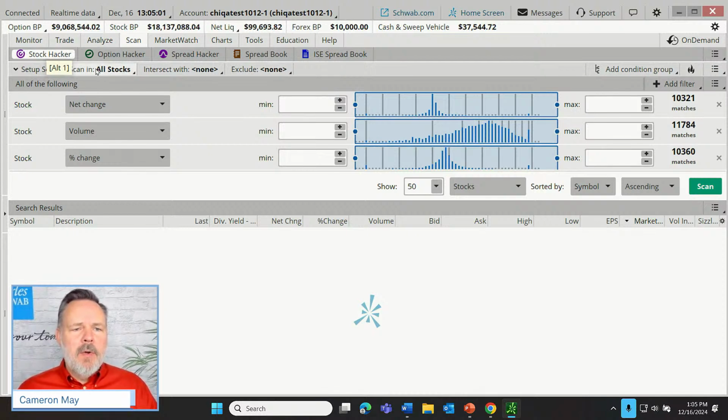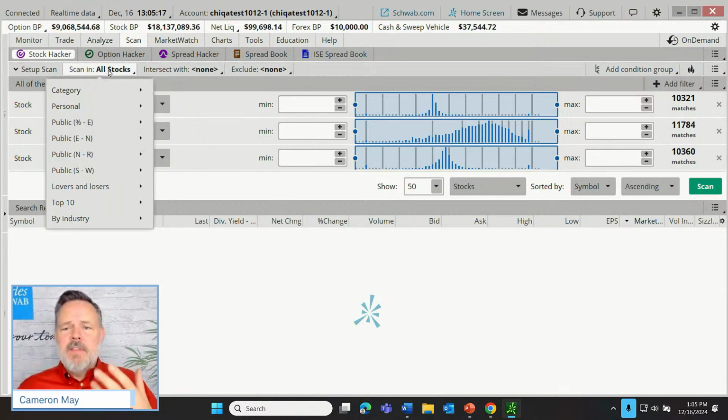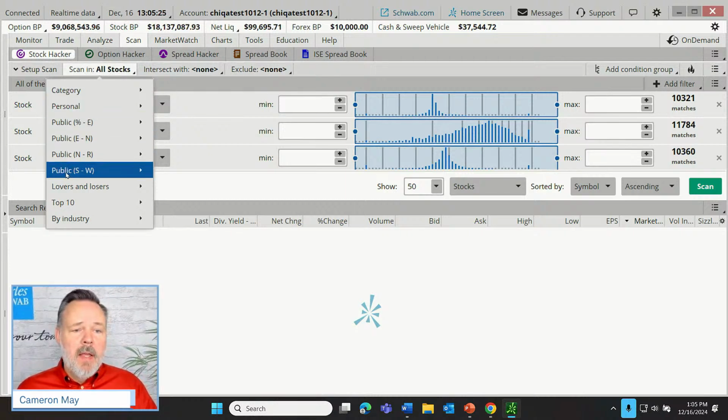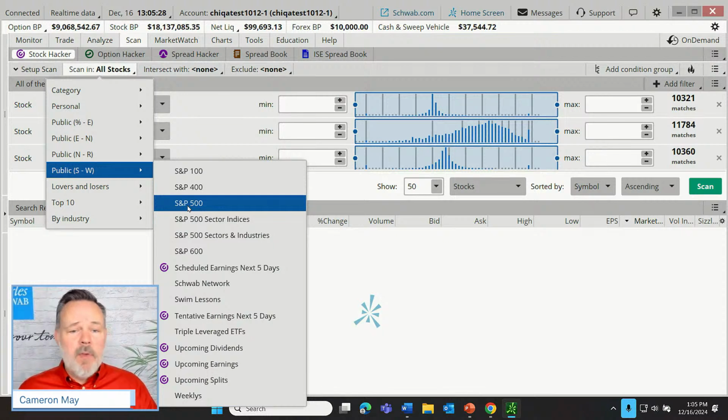And the first thing that we might be able to do as we open up the Stock Hacker is we should know that this filter can be applied to all stocks, or it can just be applied to specific corners of the stock marketplace. So, for example, maybe some investors aren't really interested in lower price stocks or very small companies, and they may choose to just scan in, for example, the S&P 500 companies. So there are thousands of stocks out there. Let's do as an example first step. Let's narrow it to just those component companies comprising the S&P 500.